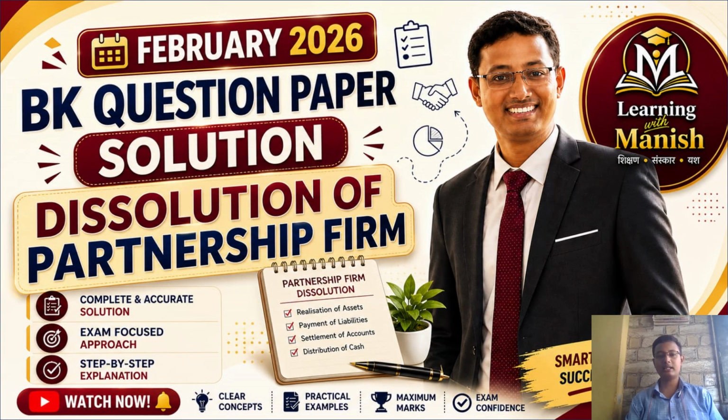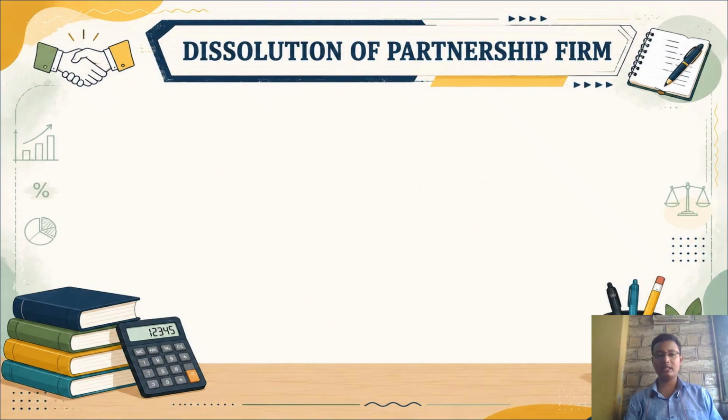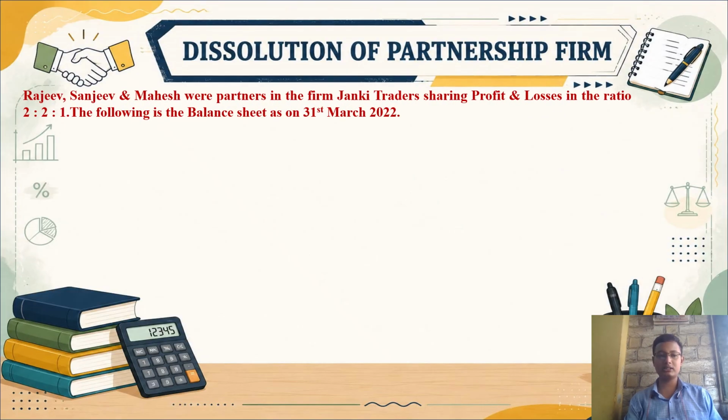Hello, welcome back to our new video, where last time we studied the BK question paper and the final account sum we have selected for our video. With the same February 2026 paper, we are now moving towards dissolution of partnership firm. This year the sum was very easy. We will be looking at the sum.